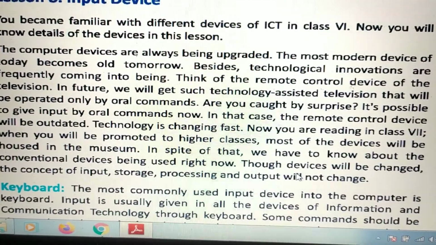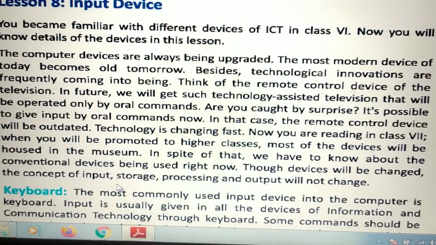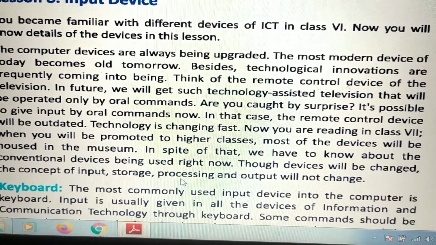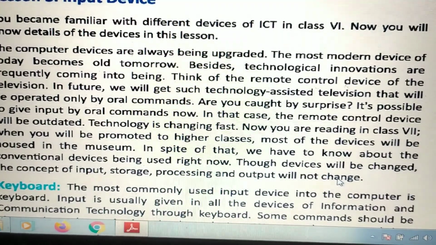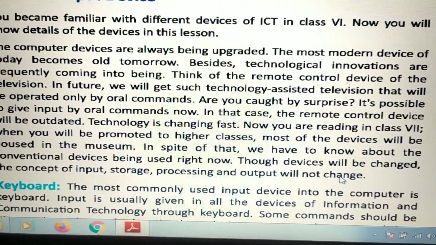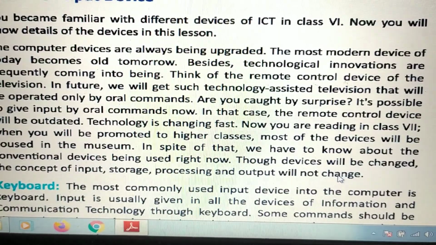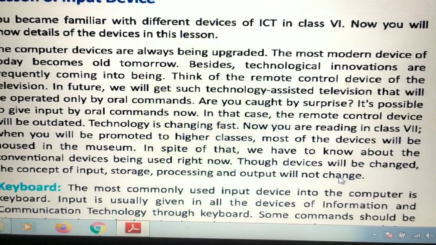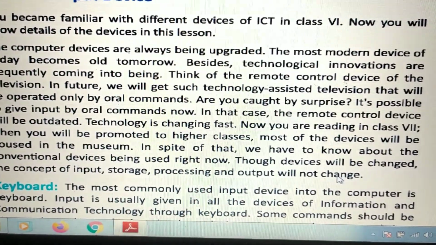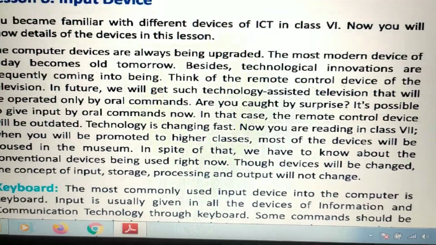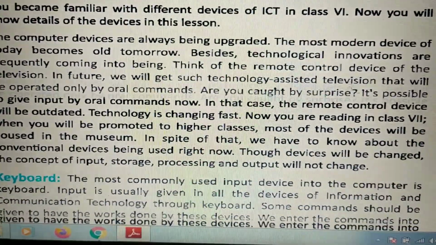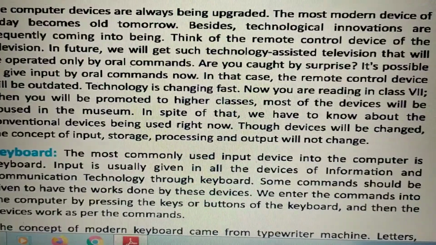Though devices will be changed, the concept of input, storage, processing, and output will not change. So, let's see about some input devices.